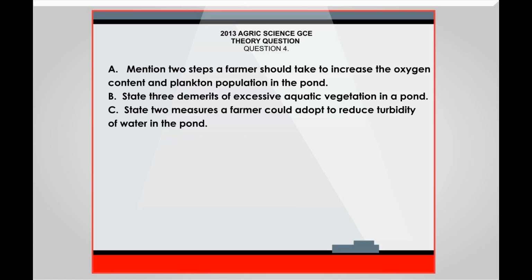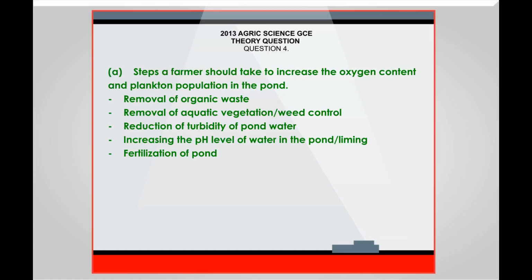A. Mention 2 steps a farmer should take to increase the oxygen content and plankton population in the pond. B. State 3 demerits of excessive aquatic vegetation in a pond. C. State 2 measures a farmer could adopt to reduce turbidity of water in the pond. A. Steps a farmer should take to increase the oxygen content and plankton population in the pond.